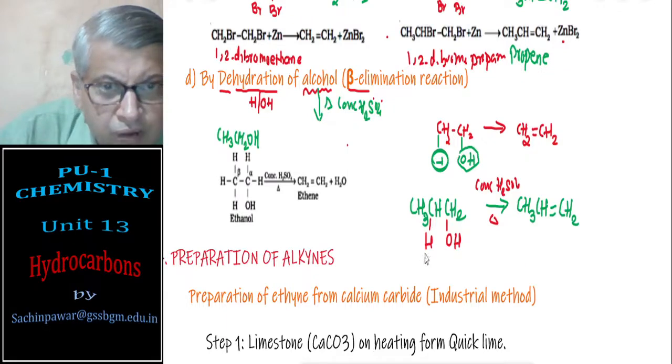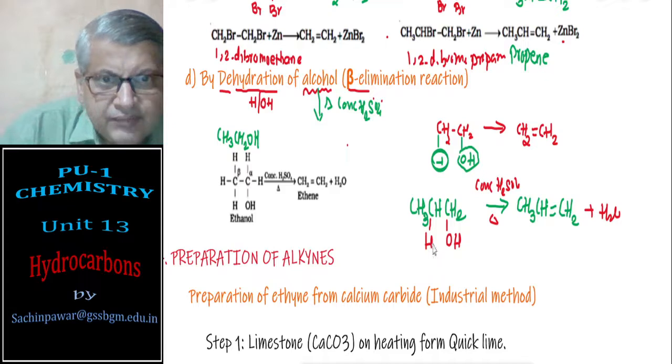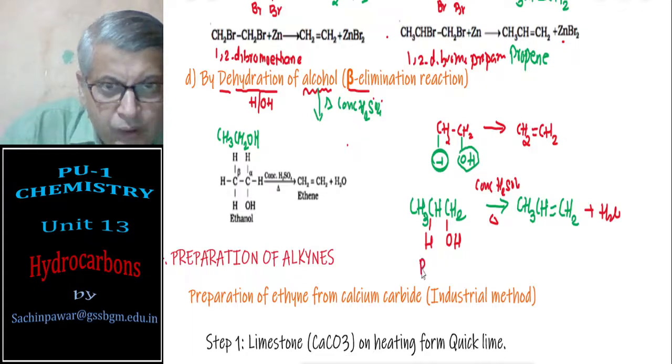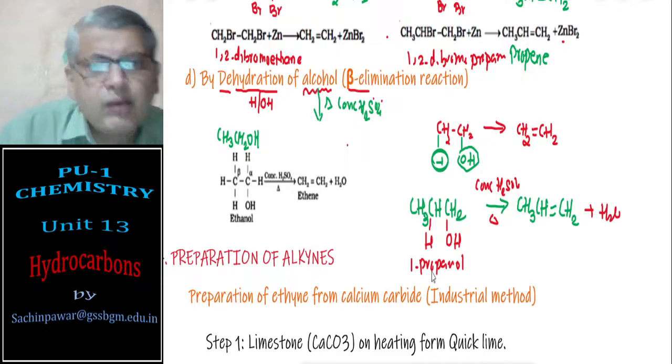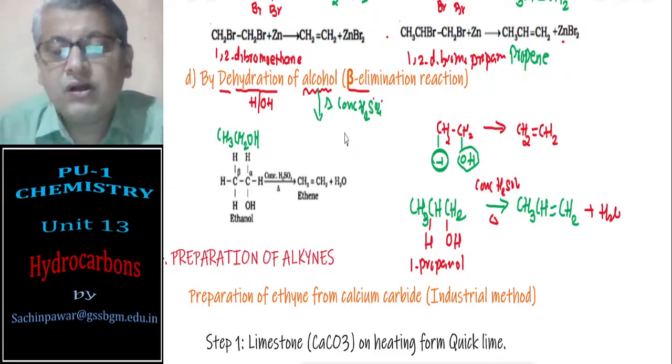The elements of water molecules will go out, they will combine to form water. What is this? This is CH3 CH2 CH2OH, that is propanol. To be specific, it is 1-propanol. So this is dehydration of alcohols.